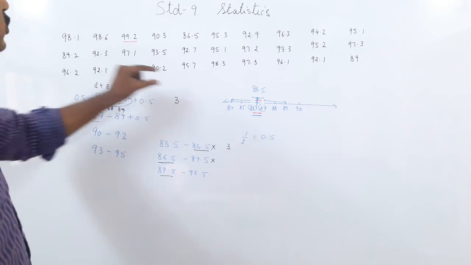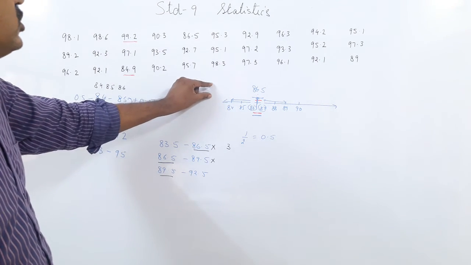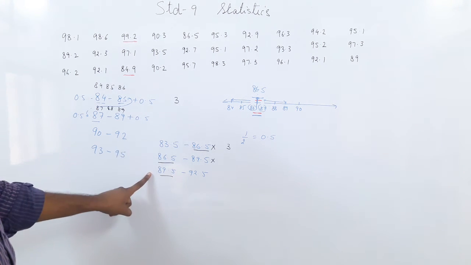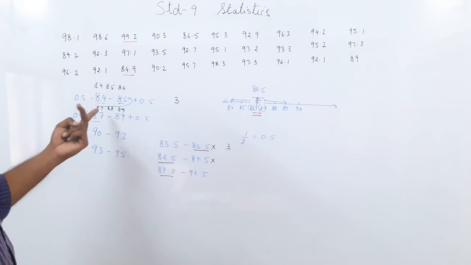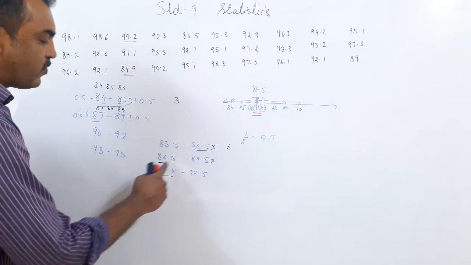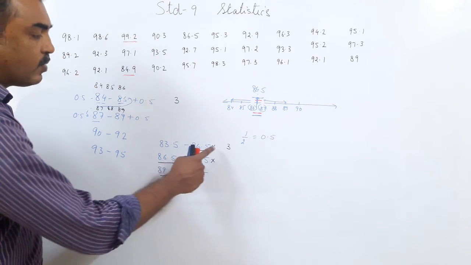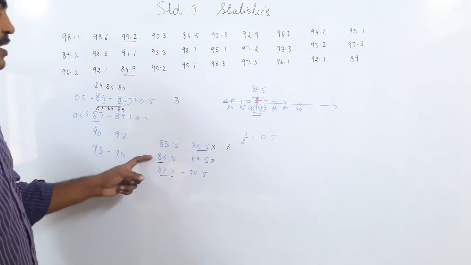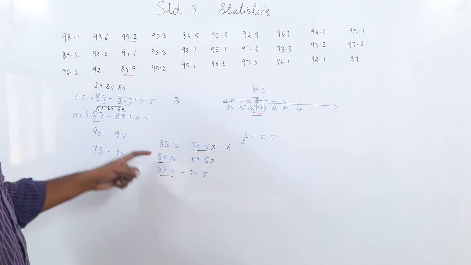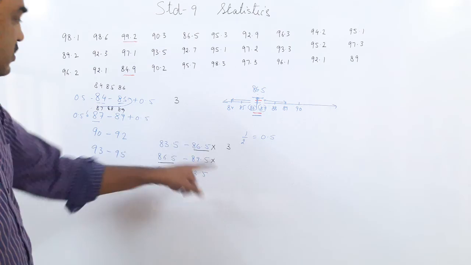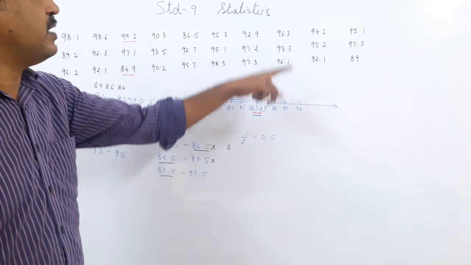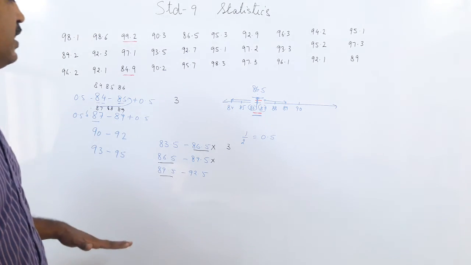You write relative humidity in percentage and make the classes accordingly. Now what is the rule for the classes? The classes should not overlap. So here 86.5, 86.5 is not overlapping, because we do not count it here, we count 86.5 in the next class. Remember this. Then you go for the tally marks, check it well, and then the number of days is the frequency, write it down, make the table.